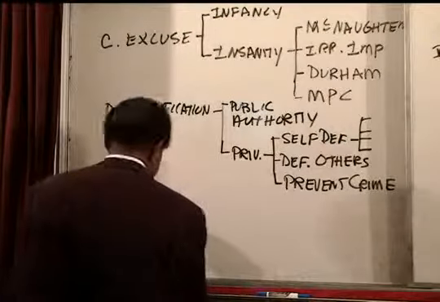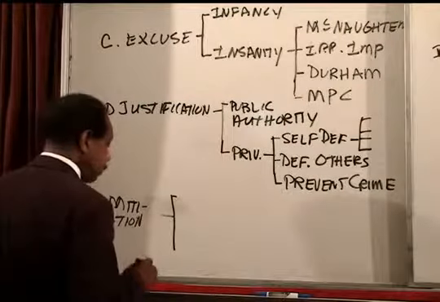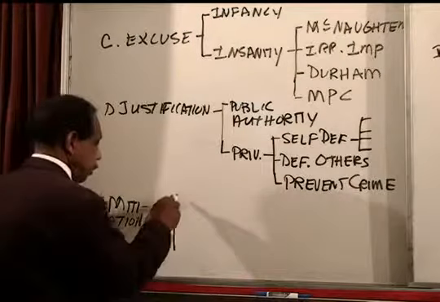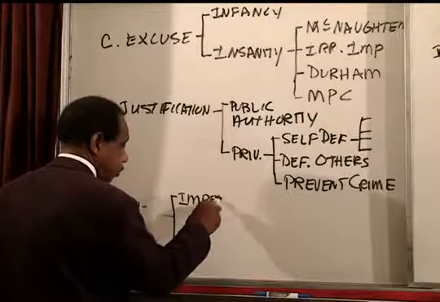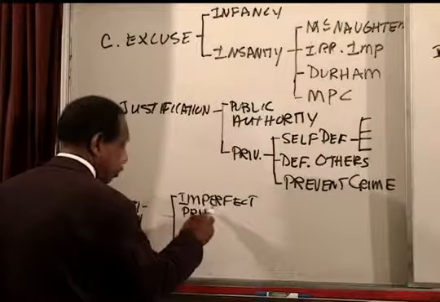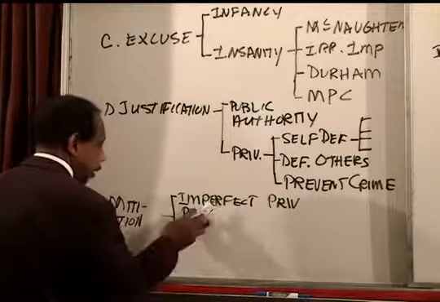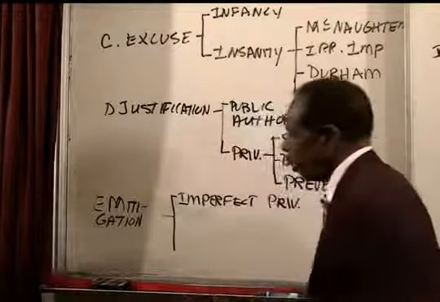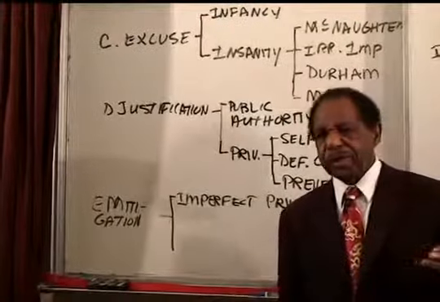The three ways to get this mitigation are, first of all, the imperfect privilege. Now, the imperfect privilege happens in the case where a person is at home late at night and someone is coming in the window.